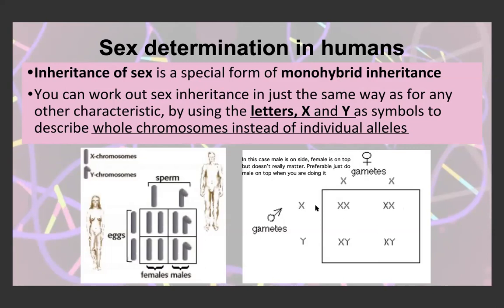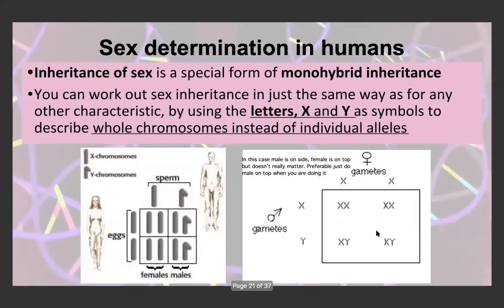If we looked at a male and a female undergoing reproduction, the female is XX and the male is XY. Together they can have an XX and an XX, or an XY and an XY. So basically they have a 50% chance of producing a female and a 50% chance of producing a male. And obviously that's true. You're not going to have a 75% chance of producing a girl. It's always 50-50 for males and females.